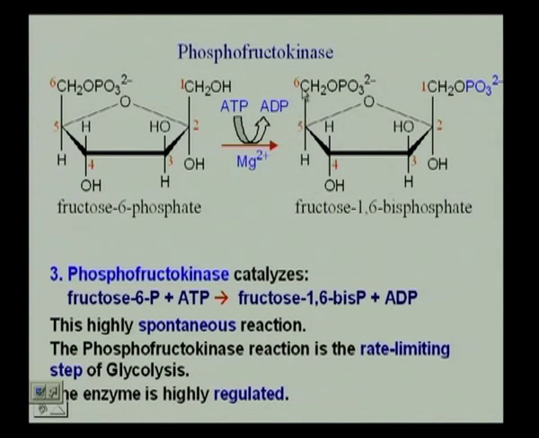What is going to happen now is, in the next step, first there is ring opening. Then the 6-membered ring is going to break down into 2 3-membered rings. Because you have to remember that finally we have to get to carbon dioxide and water. So, unless we start chopping up, it is not going to be possible. So, now we are going to break the fructose 1,6-bisphosphate into 2 3-carbon units.